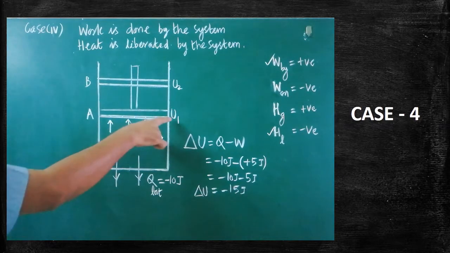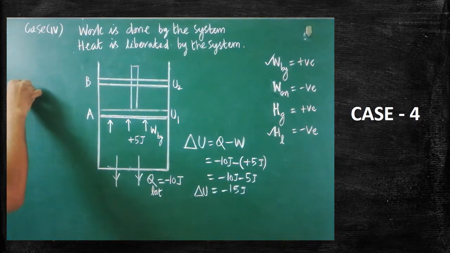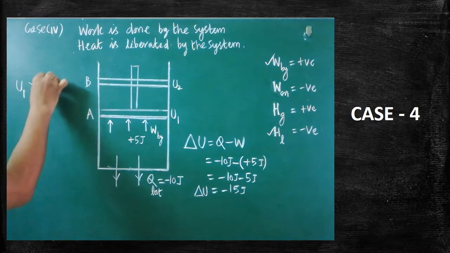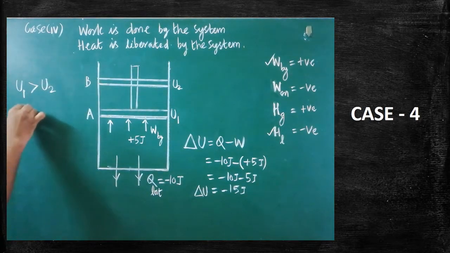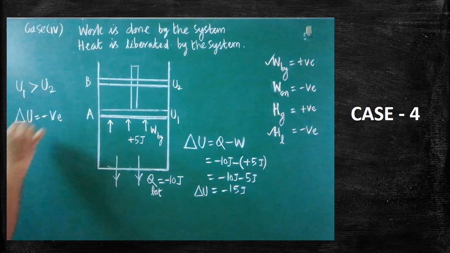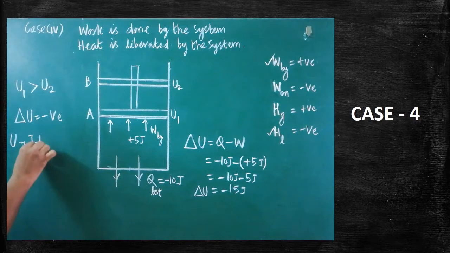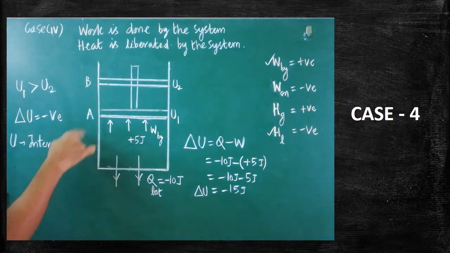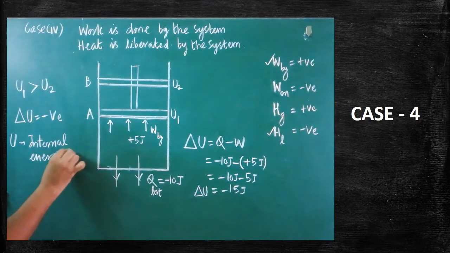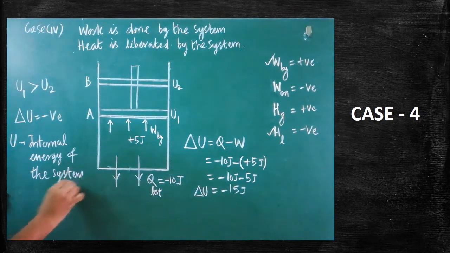It shows that initially the internal energy is more. So the internal energy is greater at A position, greater compared to U2. Therefore the change in internal energy is negative. It shows that internal energy decreases. So when it moves from here to there, the internal energy of the system decreases.